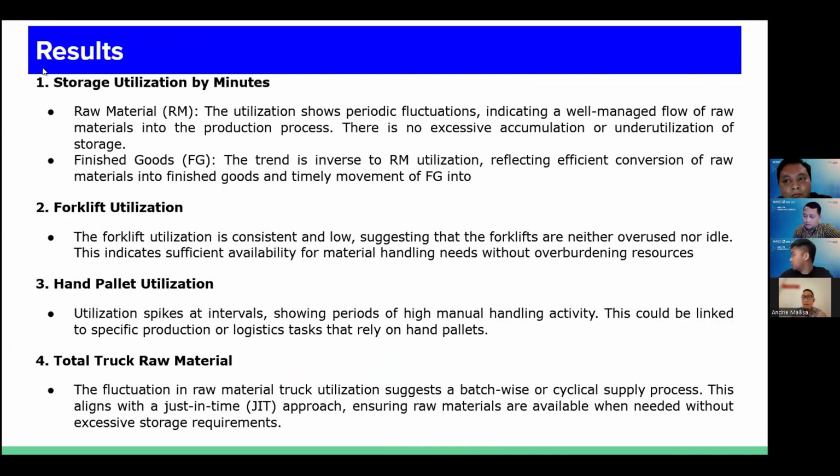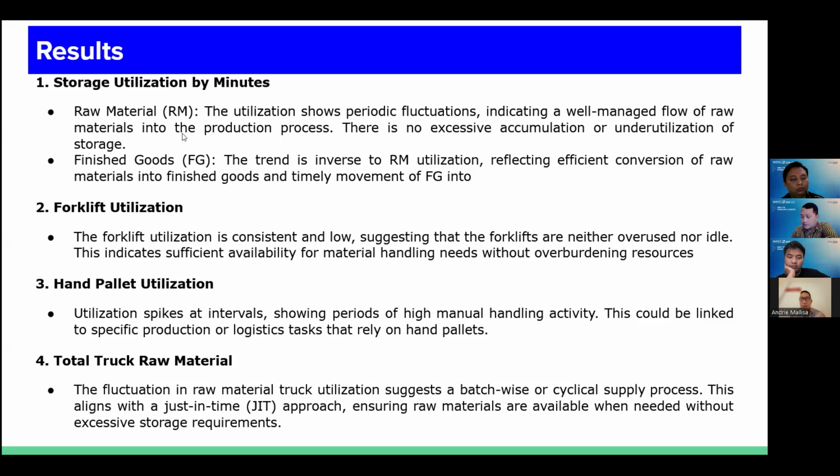Yeah. Okay. So based on simulation 1 and simulation 2, we get nine results. First is the storage utilization by minutes. For the raw material, the utilization shows a periodic fluctuation, indicating a well-managed flow of raw material into the production process.